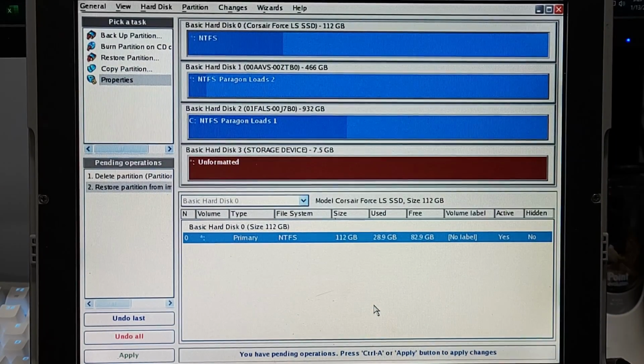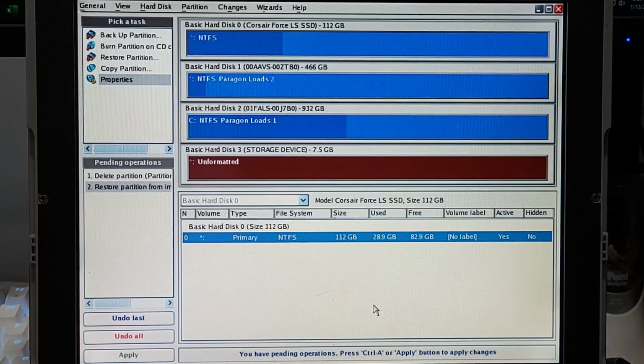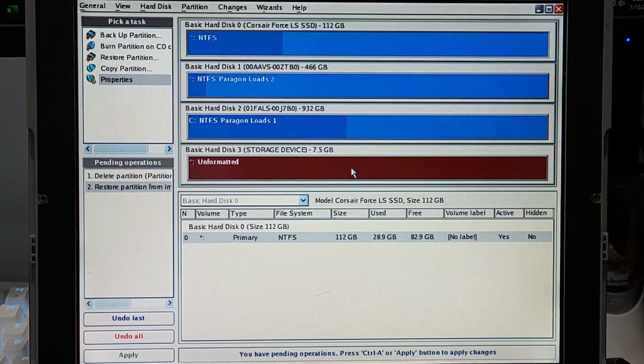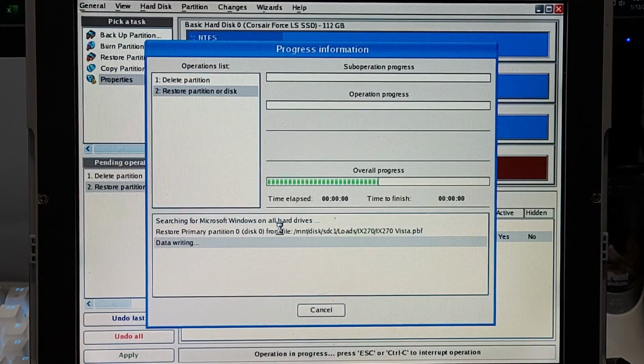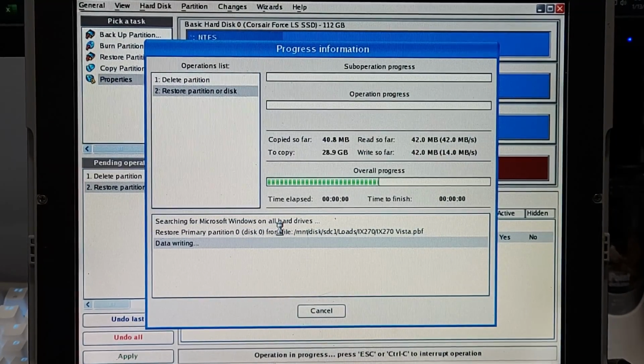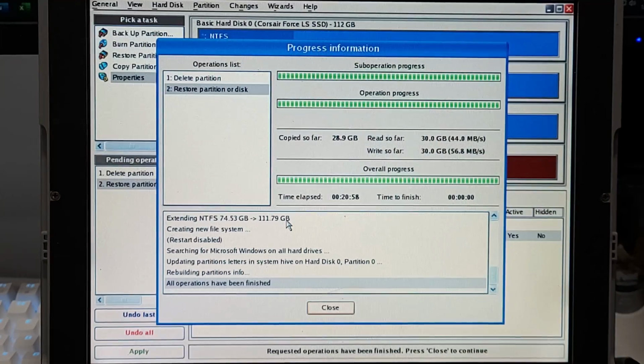So if you accidentally deleted a partition from another drive, all you have to do is select undo all, and it will restore them because it hasn't performed anything. We have to select apply down here at the bottom. Then what this will do is delete the partition. So it has two operations, see? The first one is going to be deleting the partition with the old image and then restoring this new image. We'll come back when it's done.